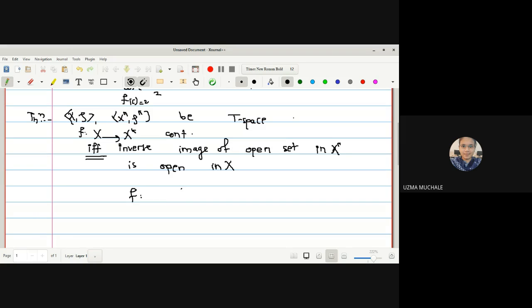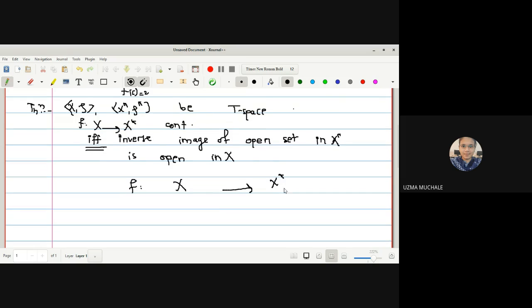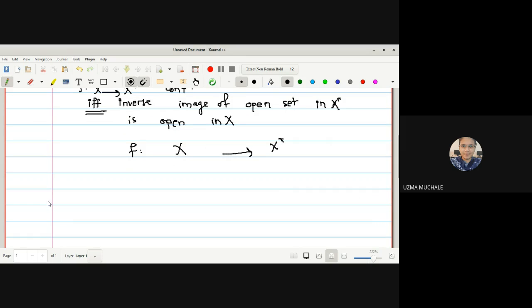F is a mapping from X to X star, and what is our aim to prove? The inverse image of an open set in X star is open in X. So our aim is to show that if G star is an open set, then F inverse of G star is also open in X. Have you understood what our aim is, given that the mapping is continuous?